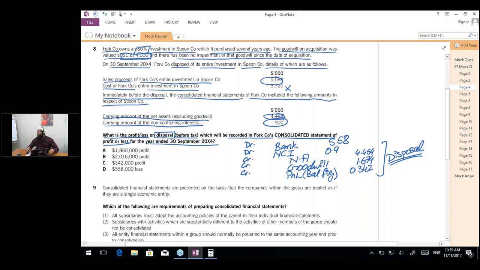A positive value would mean a gain and a negative value would mean a loss. So the answer is C, 342,000 as the profit.